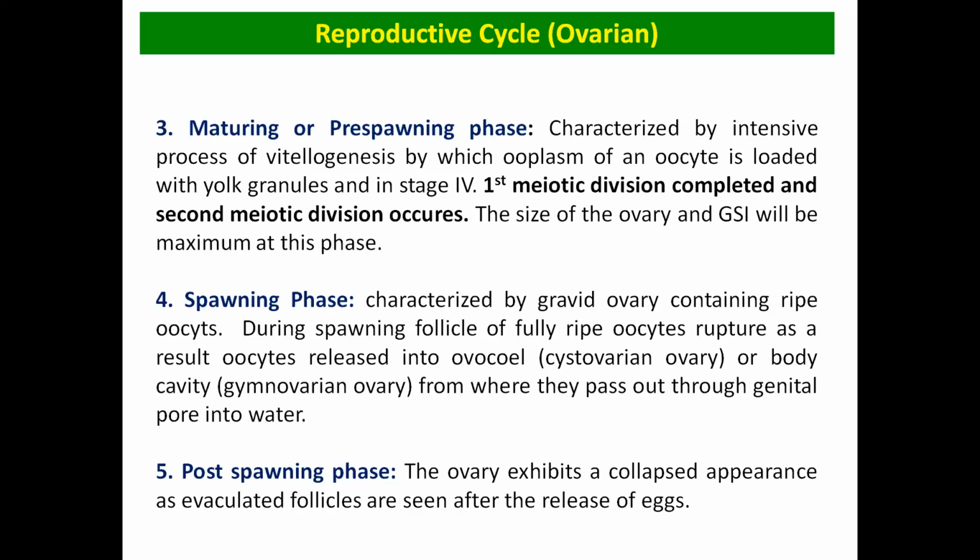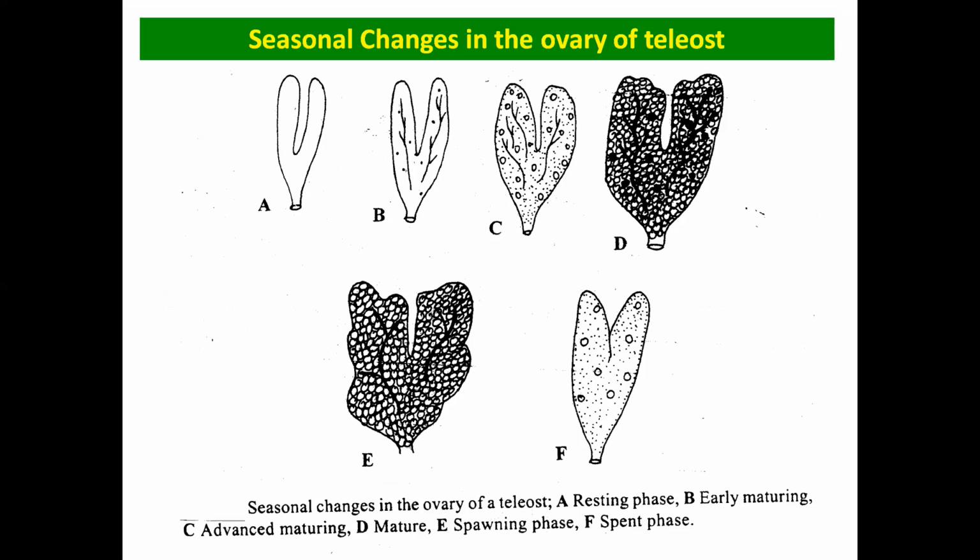And the post-spawning phase is the phase where the ovary shows a collapsed appearance, where the follicles are empty after the release of the egg. So here are the seasonal changes which occur in the ovary of teleosts. This one is the resting phase, early maturing, advanced maturing, fully matured, spawning phase, and this is the spent phase ovary.